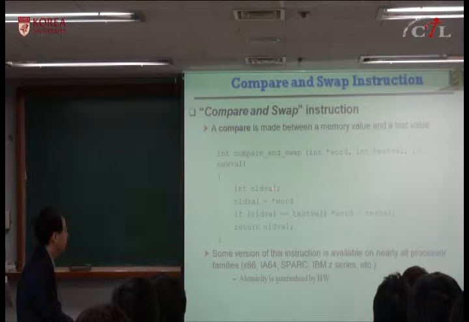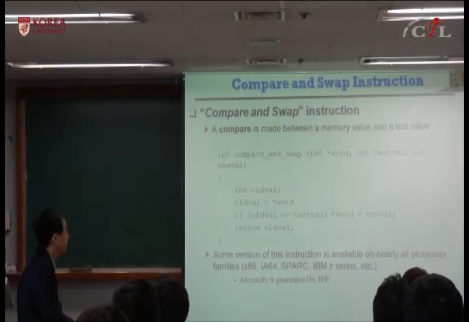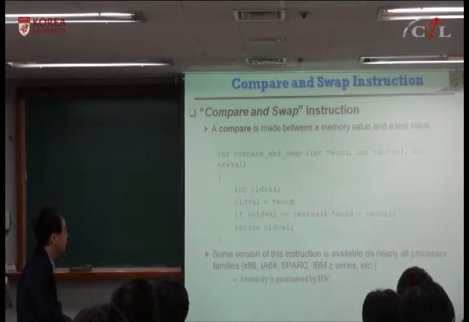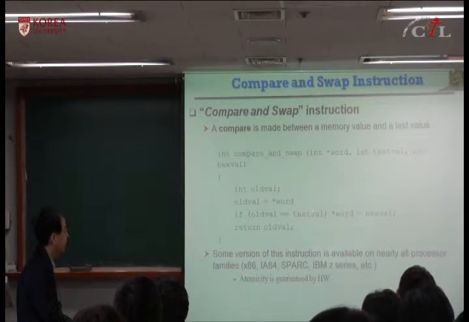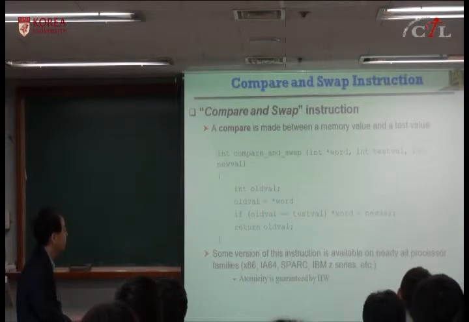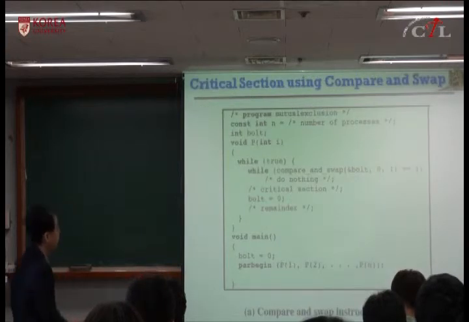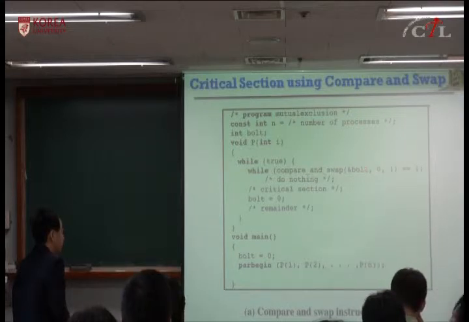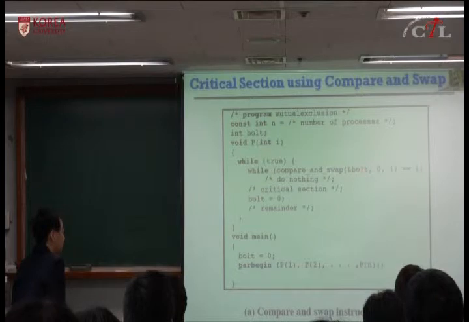The test value is in general the value you are waiting for. If you receive the value you are waiting for, you update. Otherwise, you just wait until you get this test value. So for the memory location you expect 0, you test 0, and the memory location here should be 1.